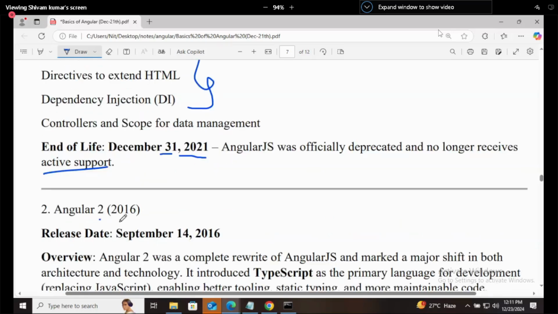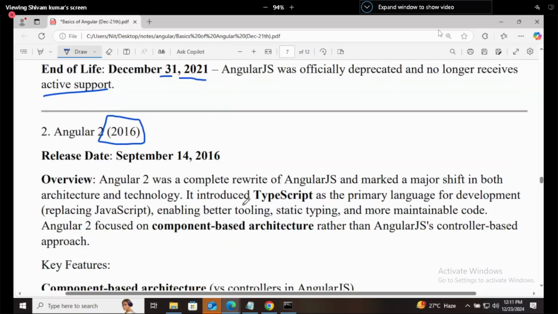Angular 2 came in 2016 and what did it introduce? It was TypeScript based and it introduced component based architecture. Component based architecture.